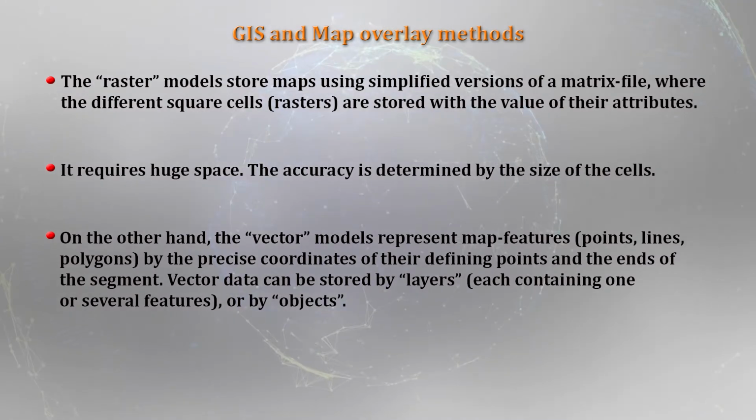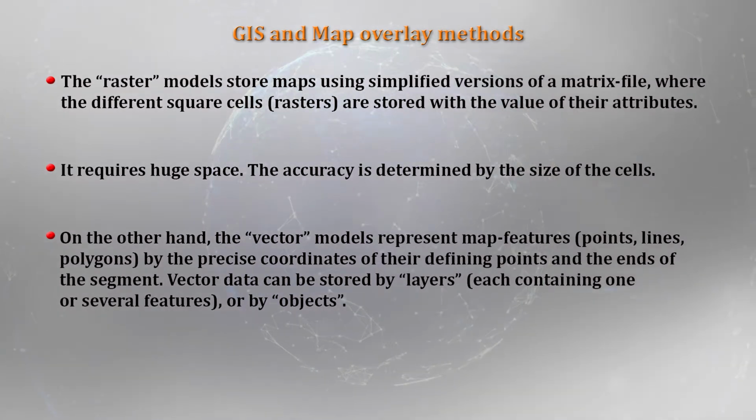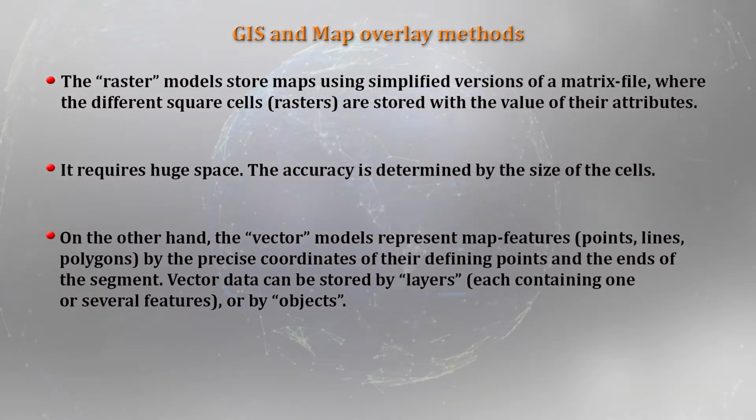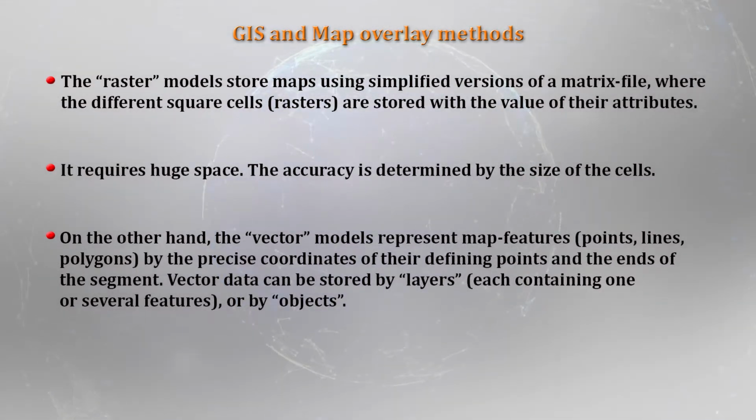represent map features in terms of point features, line features, or areas, the polygons. These features are very much part of the vector models, and they are accommodated in the vector models by the precise coordinates of their defining points and also the ends of the segments, whether it is a point feature, or lines or polygons.